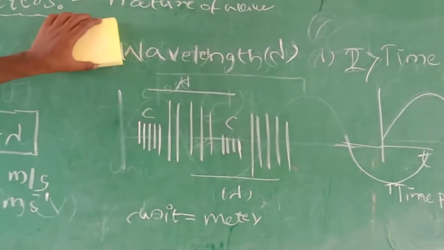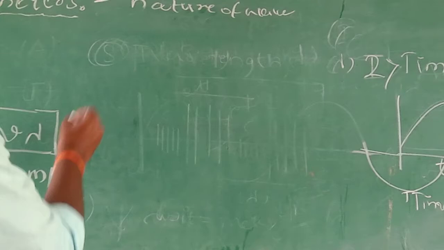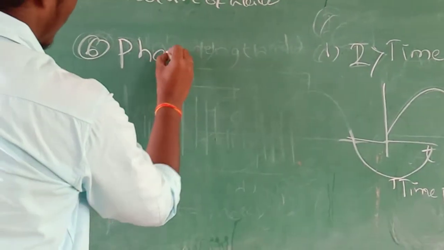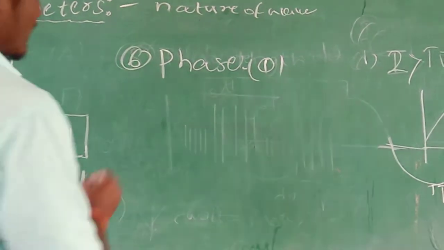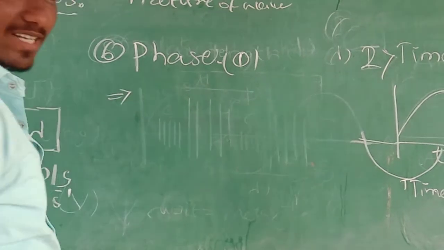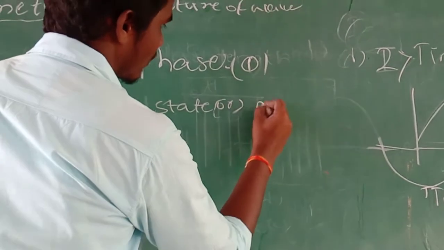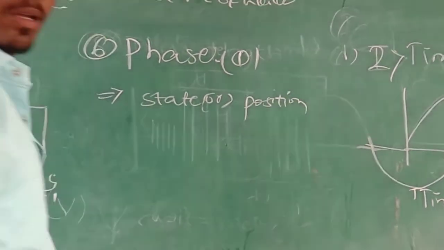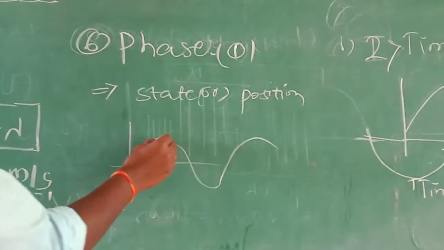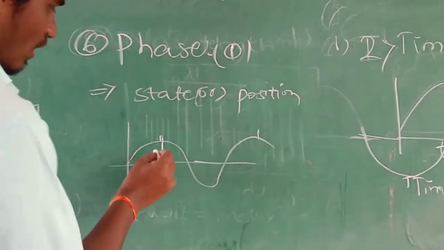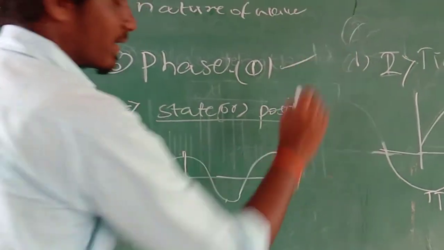Now we will discuss the phase. Sixth one, phase. Phase is nothing but the state or position of the wave. Let a wave particle propagate like this. There is a particular position of the wave, here or here, or this point. It is represented by the phase, psi.